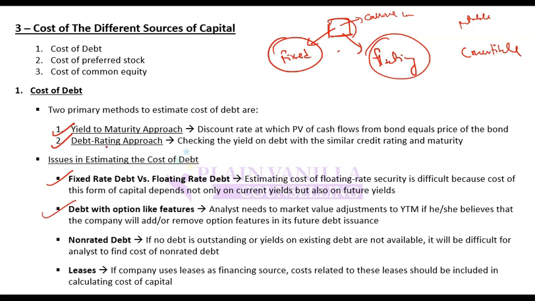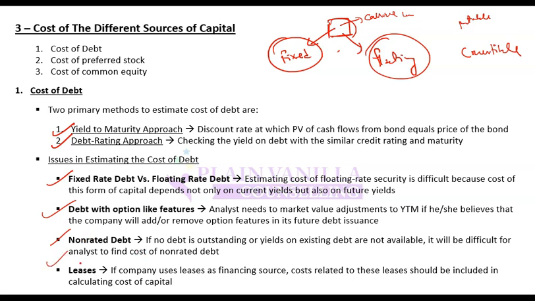Also, when you are using the debt rating approach, you find a bond with a similar rating. But if the company is not rated, if its credit rating is not available, or if the company does not have any bond with a credit rating available, then you do not have a reference point or a benchmark, so you do not know what the rating will be. So non-rated debt is another problem.